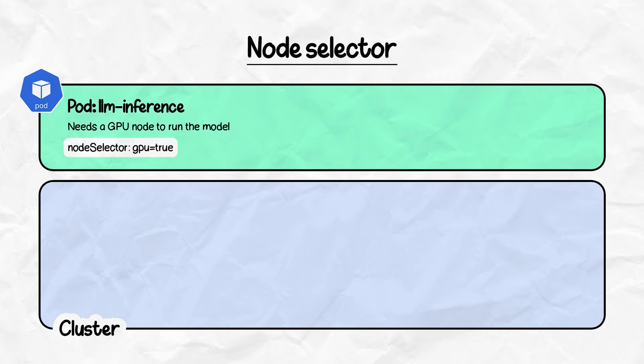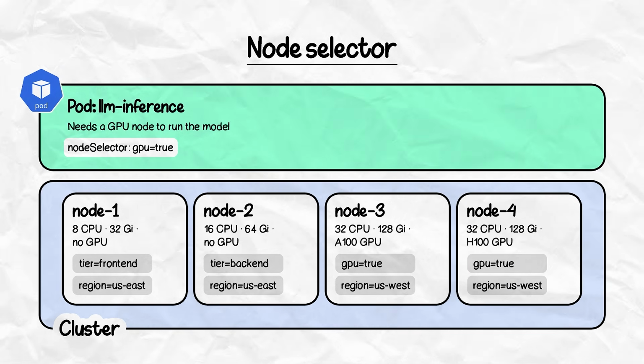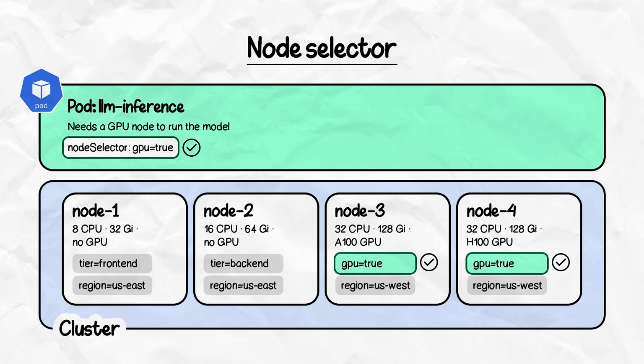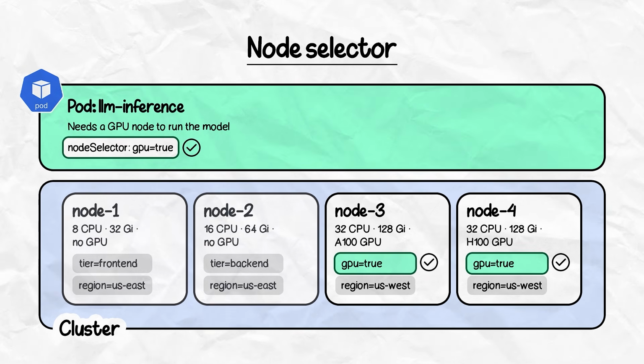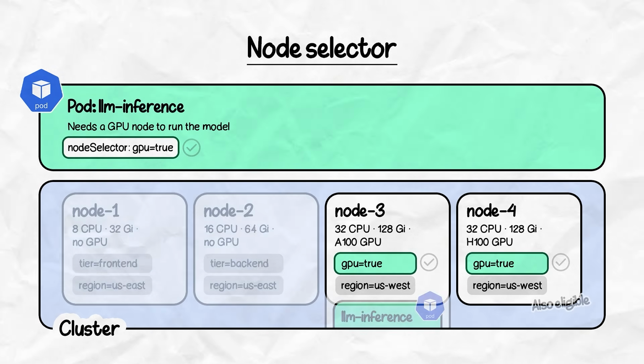A second object is node selector. The simplest way to pin a pod to specific nodes is node selector. You match a label, and the pod will only be scheduled on nodes that carry this label.